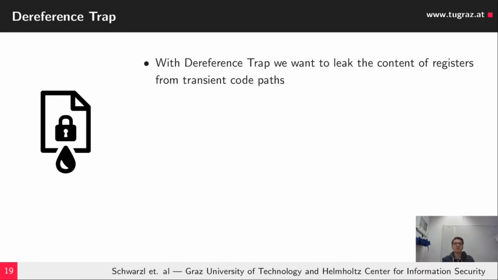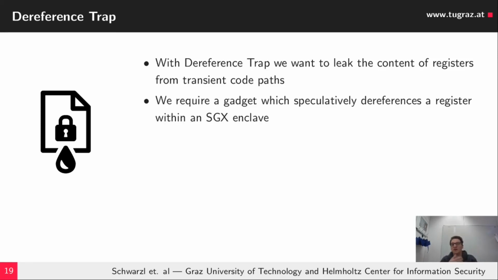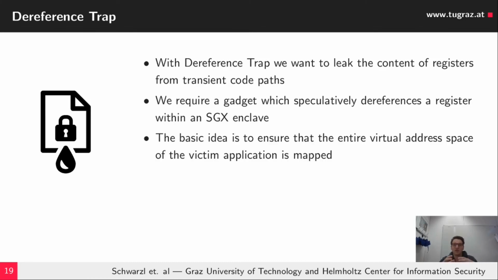So another use case of speculative dereferencing is the dereference trap, where we want to leak the content of registers from transient code paths. So the basic idea is we would require, of course, a Spectre gadget which would leak and dereference our register data. But the basic idea is to ensure that the entire virtual address space of the application is mapped, and thus if this register would contain a secret which is speculatively dereferenced, the corresponding virtual address is cached.